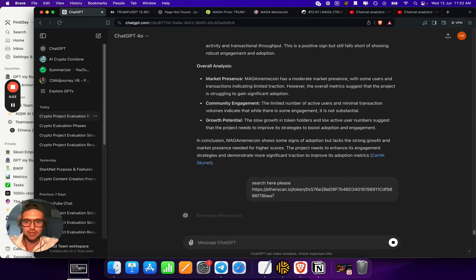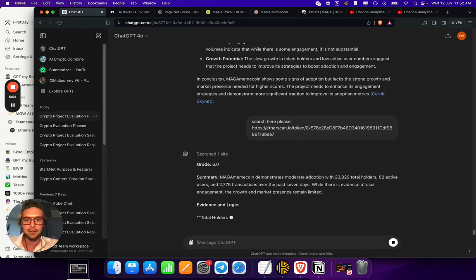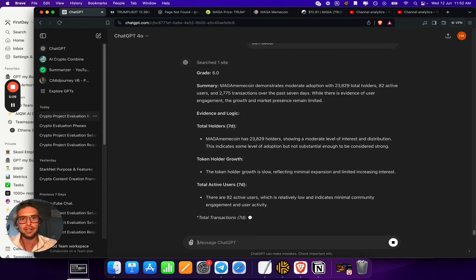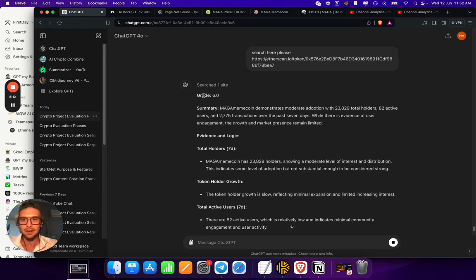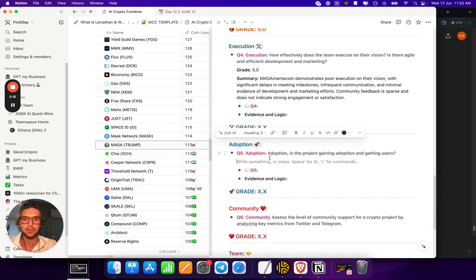This is clearly a metric you want to be looking at for growth. Total holders, transactions, all of this stuff is somewhat evidence of adoption.